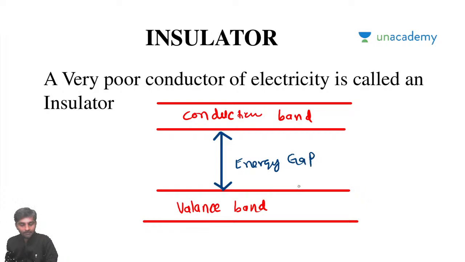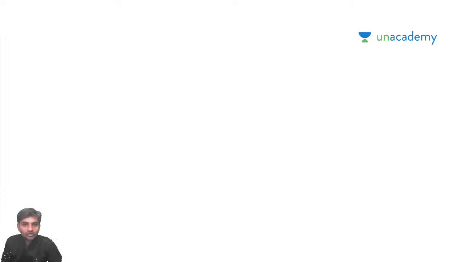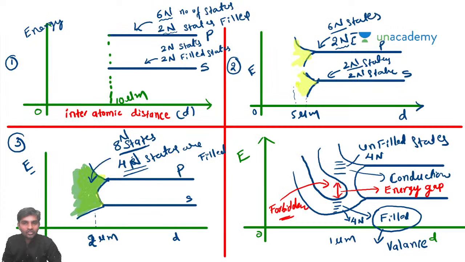If this energy gap is 6 electron volts or more, there is no possibility of an electron in the filled state going to the conduction state. The electron cannot jump from this state to this state, because this gap is very high.